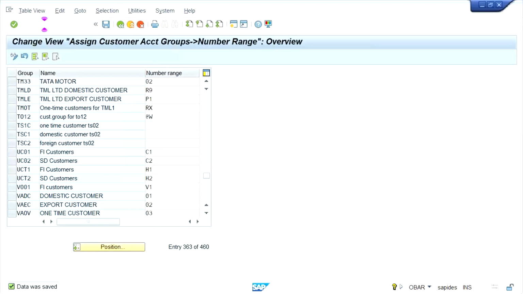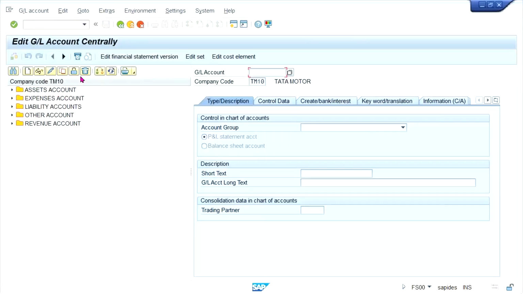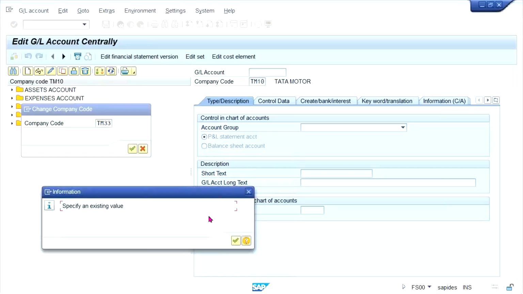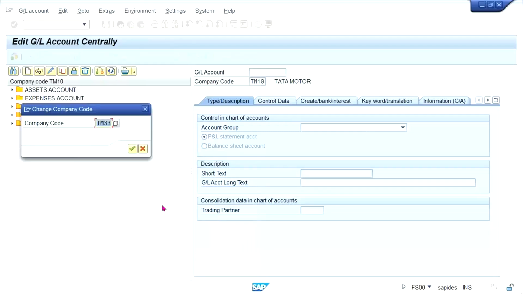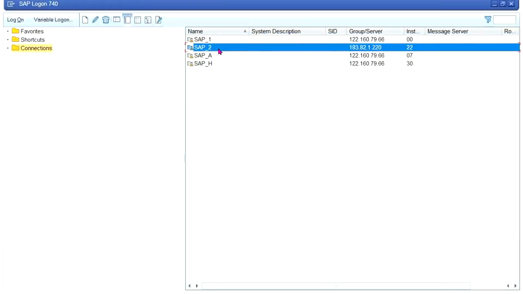Next one is reconciliation account. FS00. Create one reconciliation account here. TM33, right? Where is this, guys? Oh my god. No, not in this server. It's here.